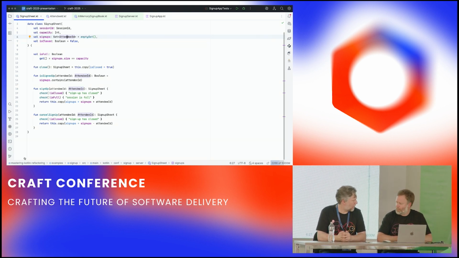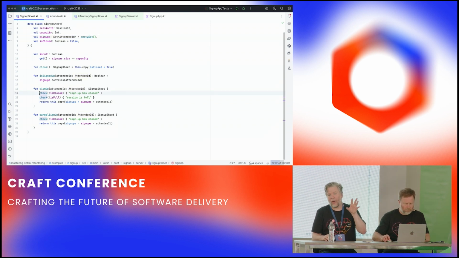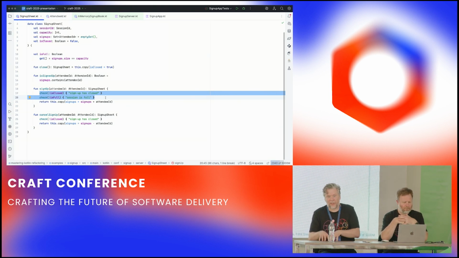But we still have exceptions. Yes. So the next bit is, what are we going to do about those exceptions? I don't like the fact that these functions are not total functions. Right? So all the methods on this object are just pure functions. The sign-up sheet itself is like an implicit argument, but it is just a parameter. These aren't even polymorphic calls in this code base. So these are pure functions, but they're not total functions. What that means is for some elements of the input set, the domain of the function, there is no result, and instead the function throws an exception.